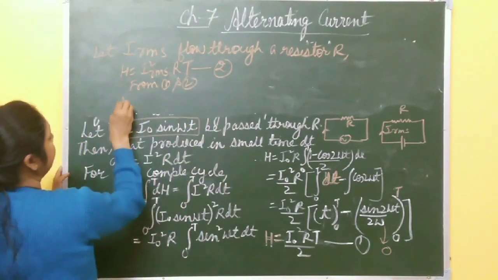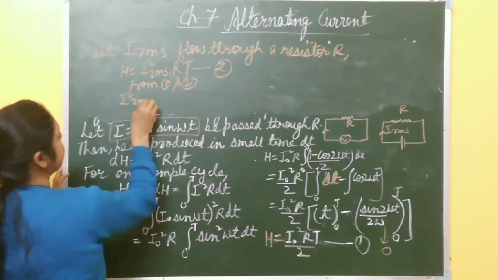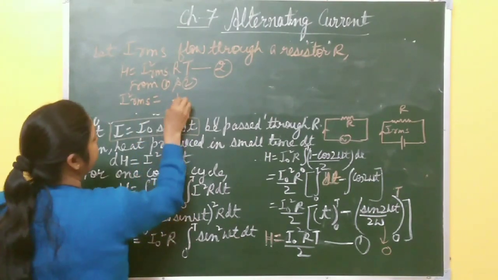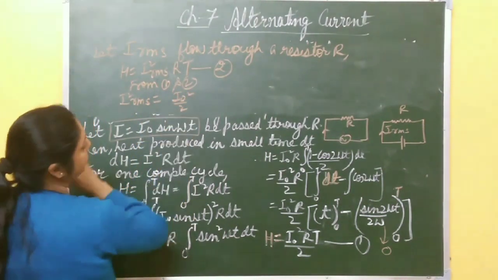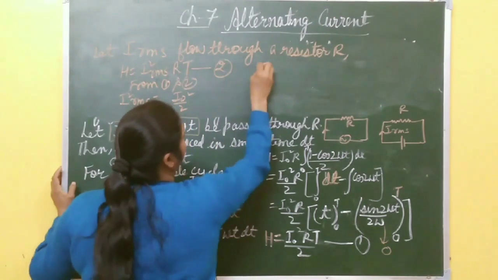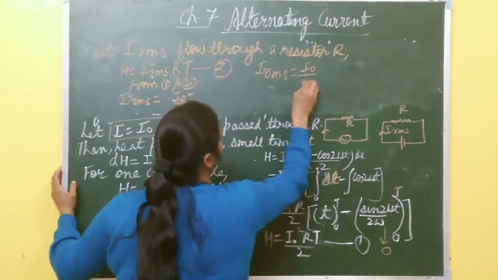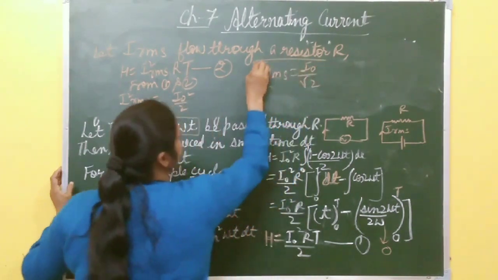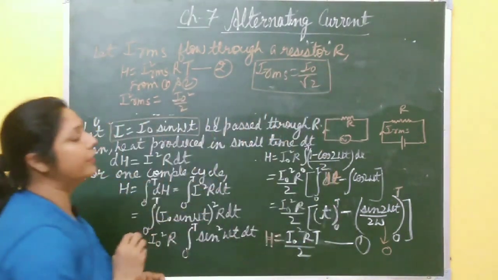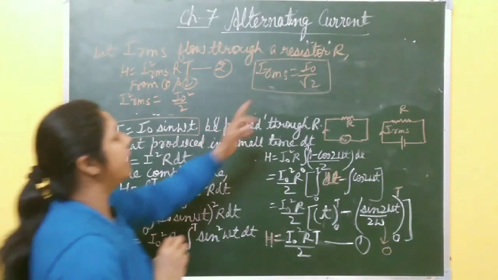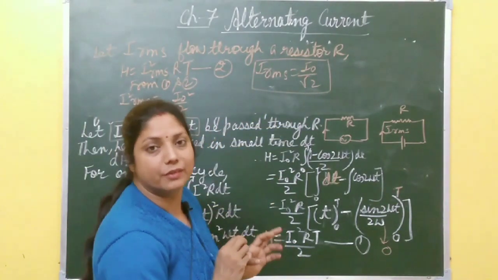I square RMS equal to I naught square by 2, or you can write IRMS equal to I naught by root 2. This is the expression for the RMS value of current, right? I naught by root 2, where I naught is the peak value of current.